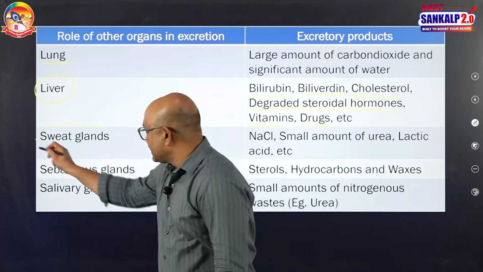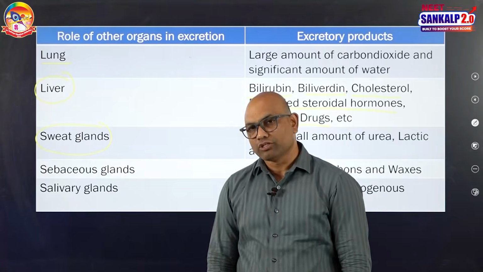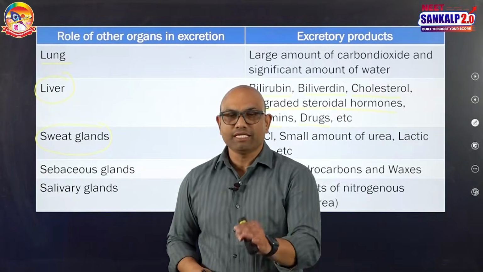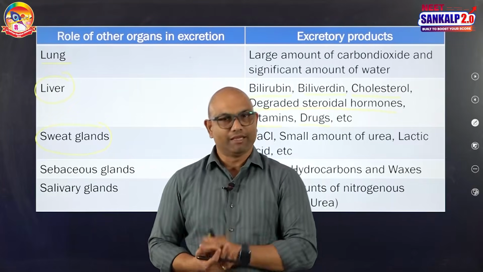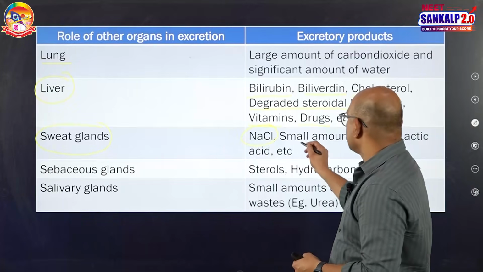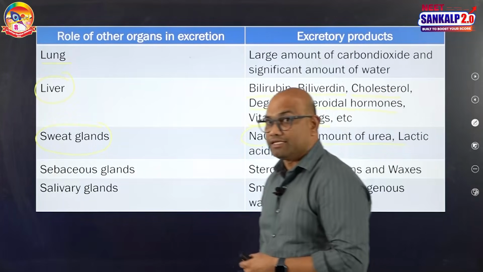Next, our skin consists of sweat glands and sebaceous glands. They are also involved in excretion. The sweat glands' primary function is thermoregulation, the cooling effect. But another function is that through the sweat, sodium chloride, small amounts of urea and lactic acid can be eliminated.